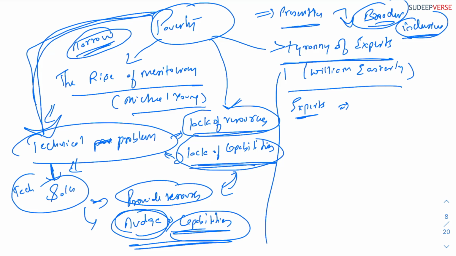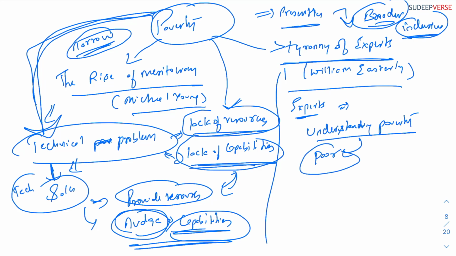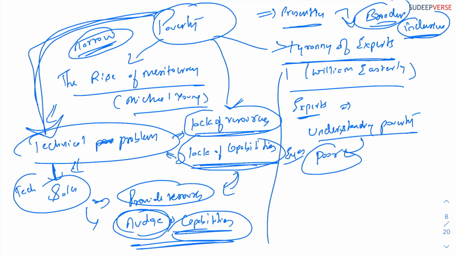Experts must look at the alternative thinking of understanding poverty. They must start understanding poverty from the lens of the poor, from the eyes of the poor. That is what this stands on. In The Tyranny of Experts, the author says that experts should stop looking at poverty as a technical problem, and should start understanding poverty from the angle of the poor.